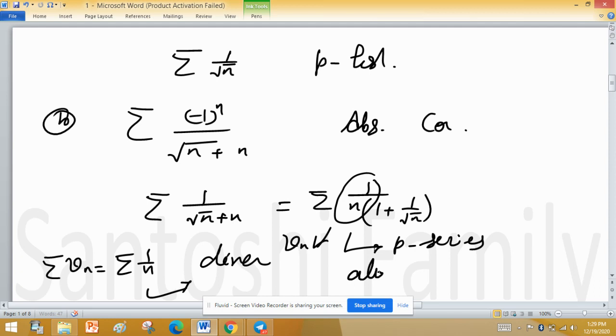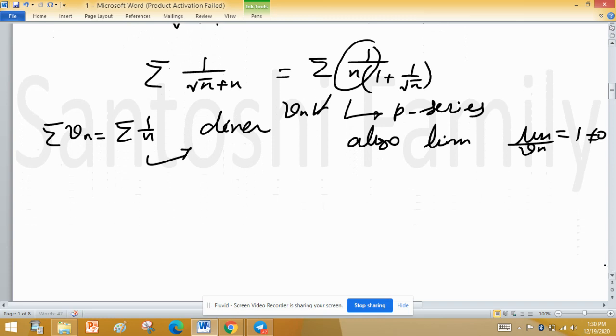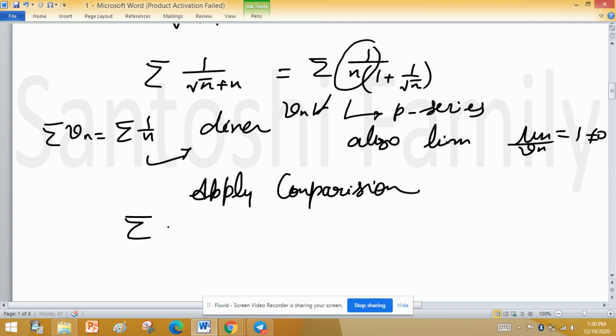Also, limit of this un divided by Vn is equal to 1, not equal to 0, finite and non-zero. So apply comparison test. By comparison test, series un and series Vn either converge or diverge together.